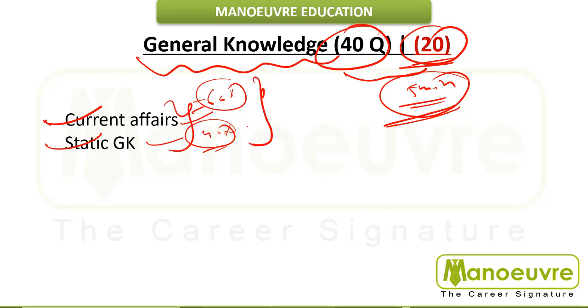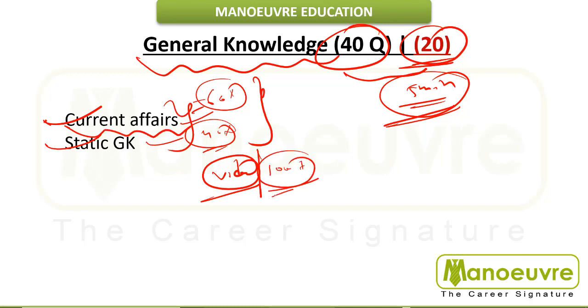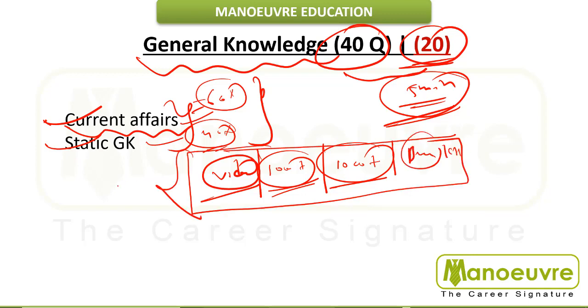So on your Maneuver portal, whether you have joined the SAT General mini course or the GK course, do watch all the video lectures, guys, monthly video lectures which cover your entire current affairs. After that there are 1000 plus important questions based on current affairs. Then there are 1000 plus static GK questions which are very crucial from an exam point of view, and do go through the business GK as well. If you are preparing this much guys, I can bet you will definitely hit 12 plus out of 20 marks, provided you complete the entire data given on your dashboard.